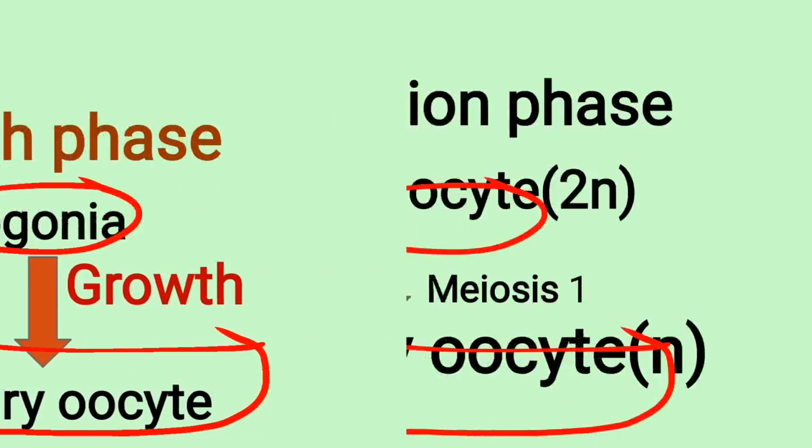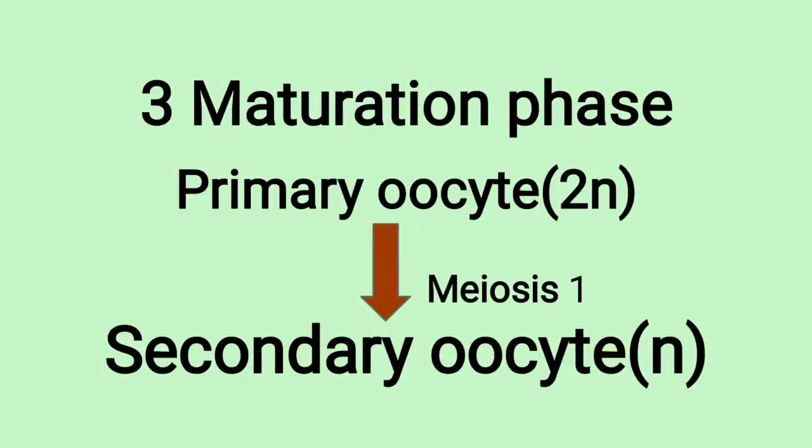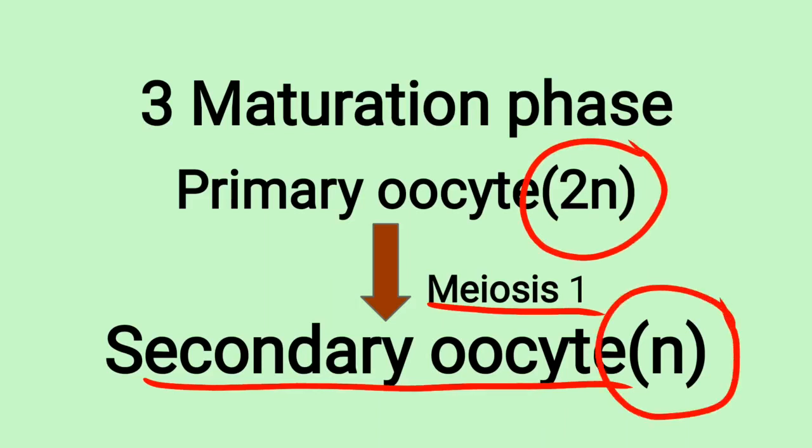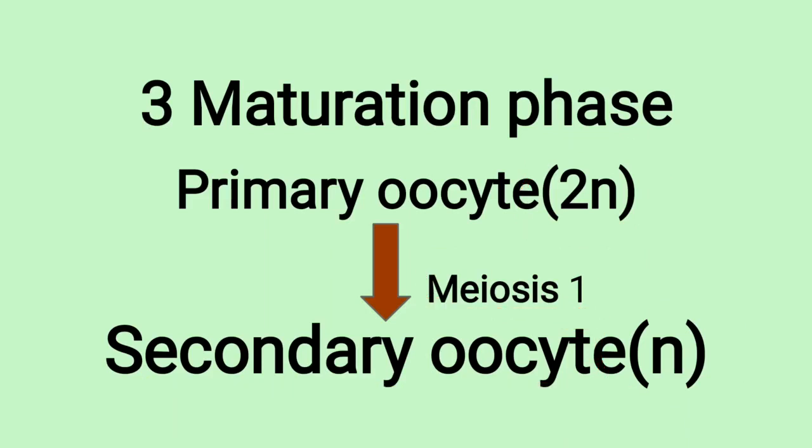Then it leads into the next phase, that is maturation phase. The primary oocyte undergoes meiosis first to form two haploid daughter cells. Due to unequal cytoplasmic division, these two daughter cells are different in size. One of the cells is called the secondary oocyte and the other cell is called the first polar body. These two cells have the haploid number of chromosomes. Here the diploid number gets converted into haploid number because of meiosis first, during which a reduction of chromosomes occurs. Therefore, the primary oocyte is diploid whereas the secondary oocyte is haploid.